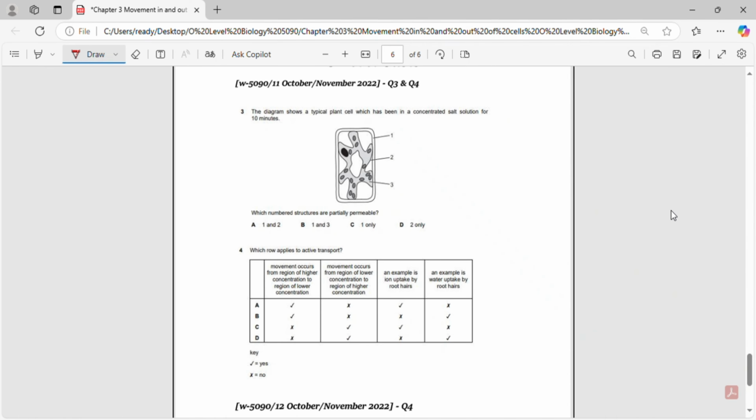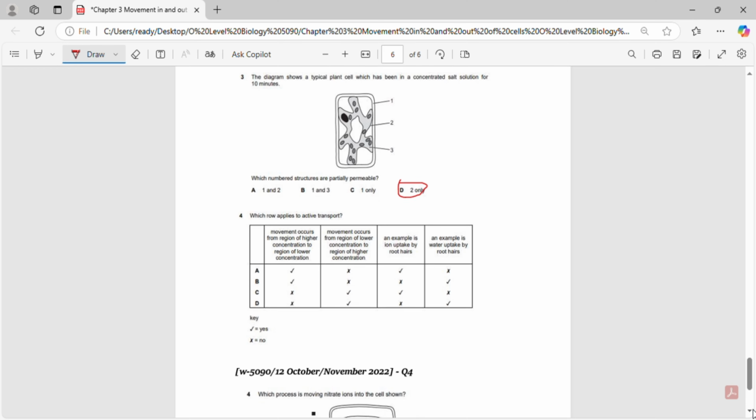Now, this is another question. Here the diagram illustrates a typical plant cell that has been exposed to a concentrated salt solution for 10 minutes. You have to answer which of these numbered structures are partially permeable. And option D is correct because number 2 represents the cell membrane, which is plasmolysed in this case. The cell membrane is the partially permeable structure in a plant cell, allowing selective movement of substances. Therefore, option D is the correct choice.